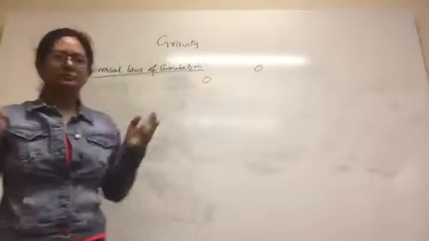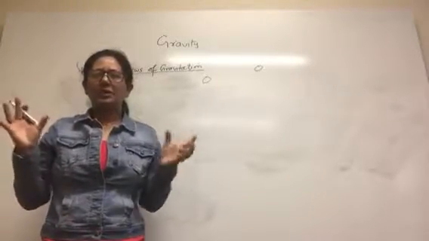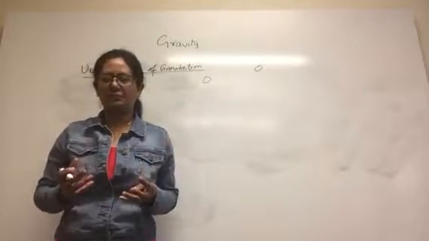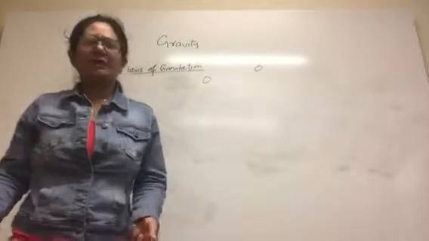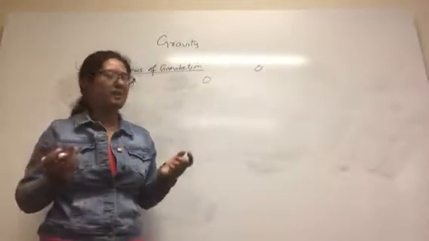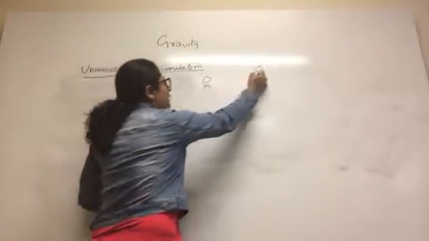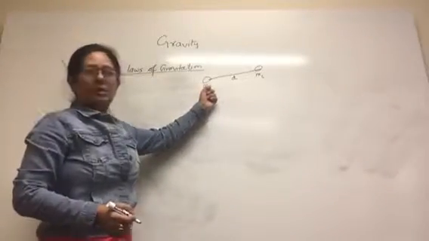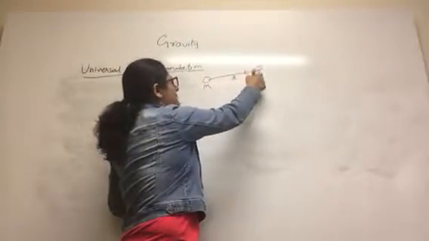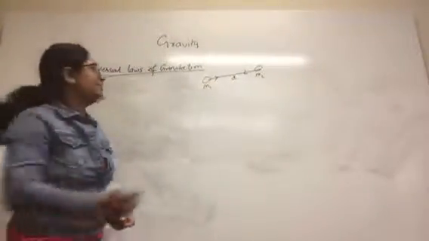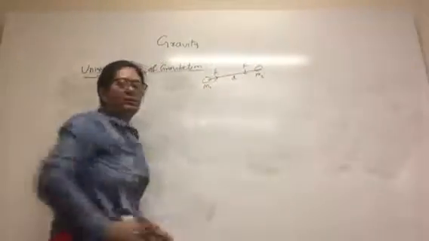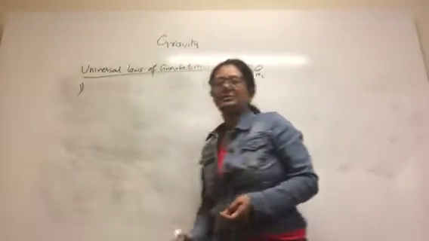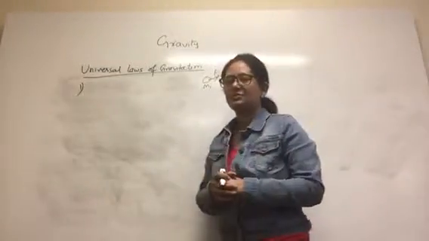So he said every two bodies in this universe attract each other by a certain amount of force, and that force is called the gravitational force of attraction. Whether the bodies have small masses or larger masses, say we have two bodies of masses m1 and m2 at a distance of d, then mass m1 is attracted by mass m2, and mass m2 is attracted by mass m1, and these are two equal and opposite forces. So the first law says every two bodies in this universe attract each other by a certain amount of force called the gravitational force of attraction.